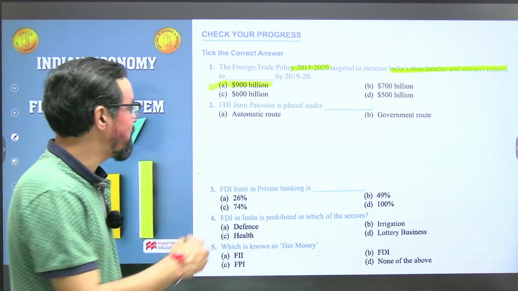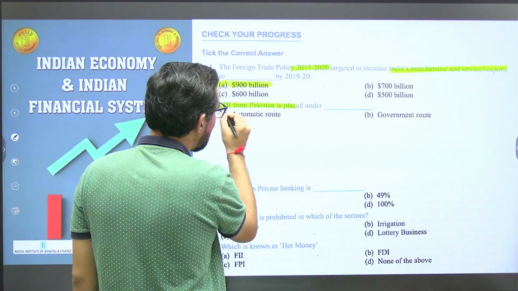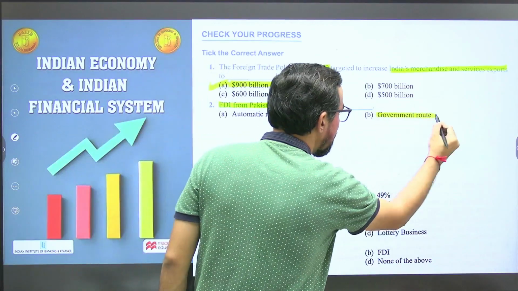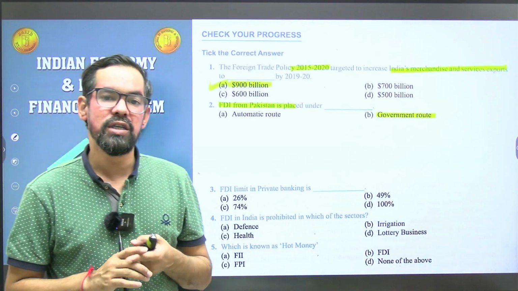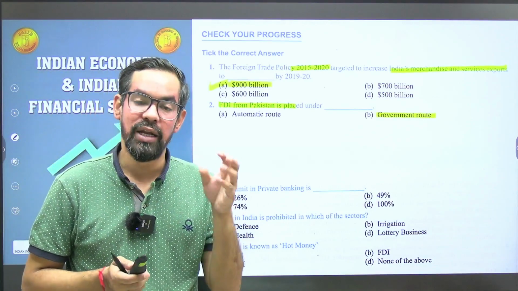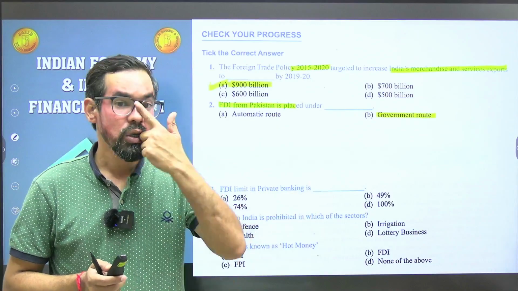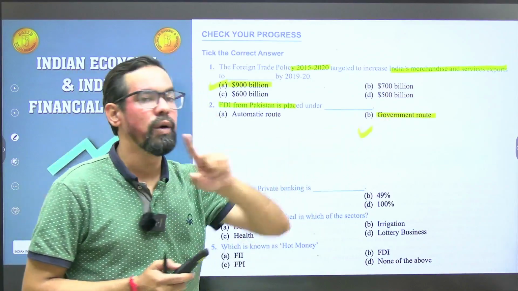FDI from Pakistan is only permissible under the government route. If any investor from Pakistan wants to invest in an Indian company through FDI, they have to come through the government approval route.